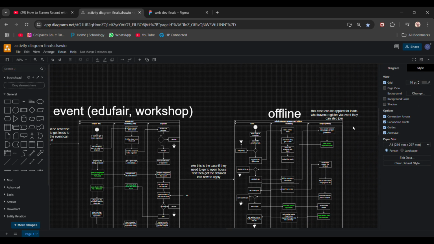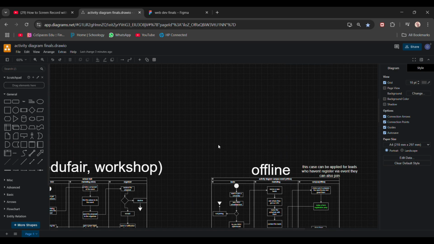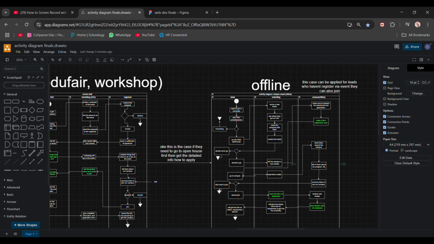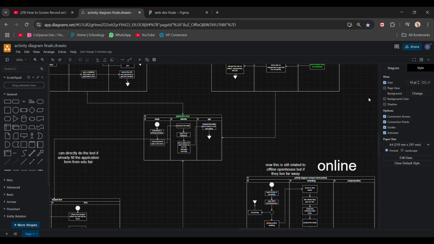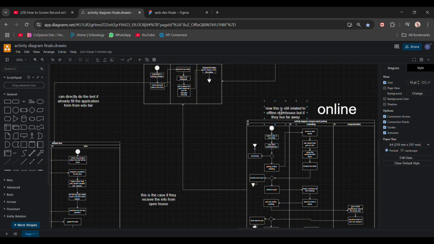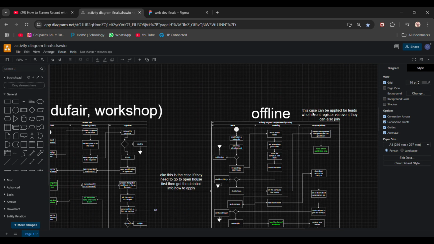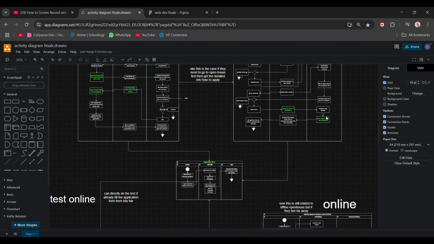After that we have the offline and online cases. Offline is basically the open house: you go to the campus and join the open house. Online is joining the open house but online, which works for people who live far away from the campus. So both the offline and the online cases are open house cases.